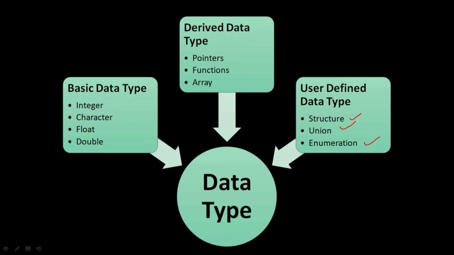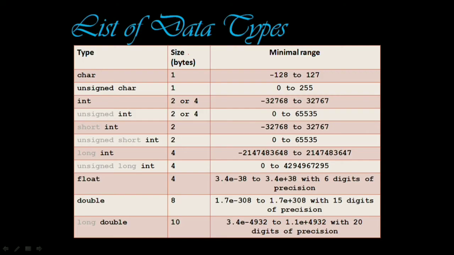So the basic data types are these four, and while coding most of the time you will be using only these: integer, char, float, and double. Derived data types are pointer, functions, and array, and in the C program there is a special chapter on this, right? Okay, let's move.